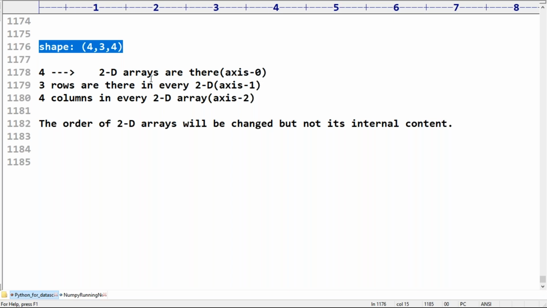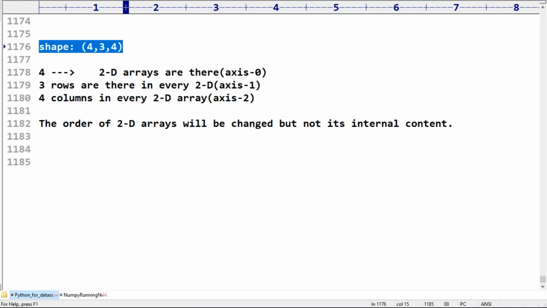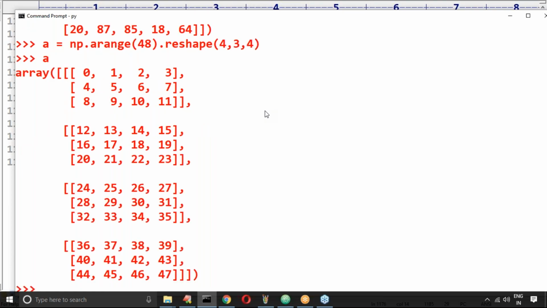Shape 4, 3, 4. Now observe. A is equal to np.arange of 4, 3, 4. What about its value? Total how many values are required? 4 into 3 is 12, 12 into 4 is 48. 48 values are required. Dot reshape of 4, 3, 4. Perfect. Now observe that.